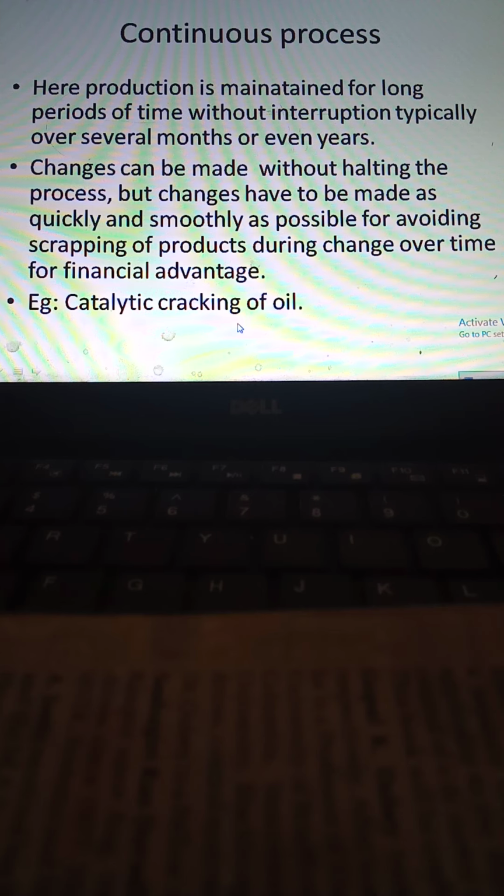Understood? Batch process means what? First we decide a batch, the process starts, it takes the actual time, and it gives a product out. Then it stops for some time. That is called setup time, so that you can make small changes in the setup. Then the next batch will come out. A continuous process is not like that. The process will be continuously running and giving the output. But if I want to make a small change somewhere, you cannot halt the process. While the process is going on, you can make some small changes.